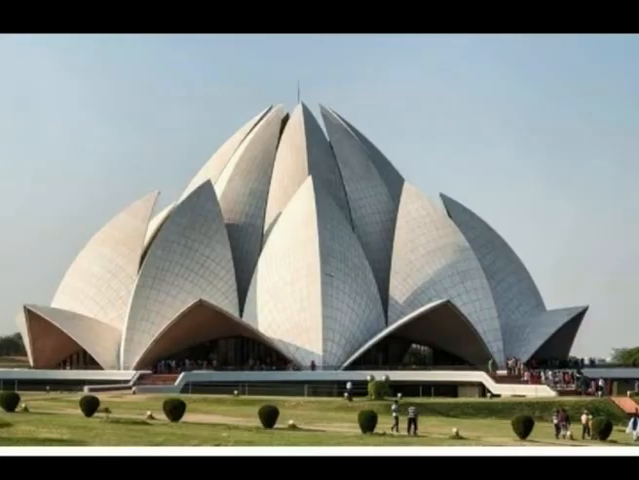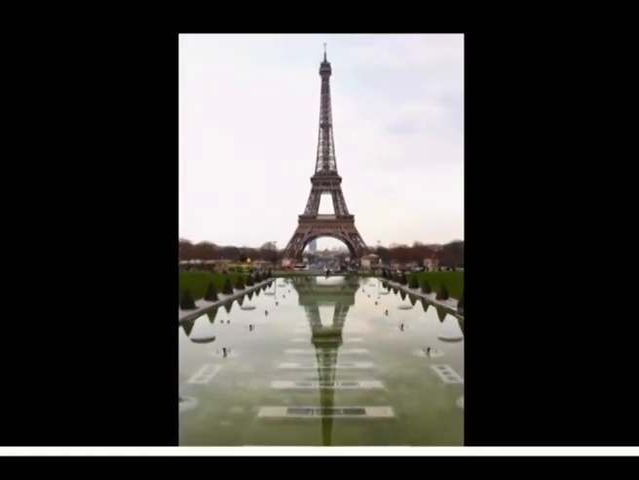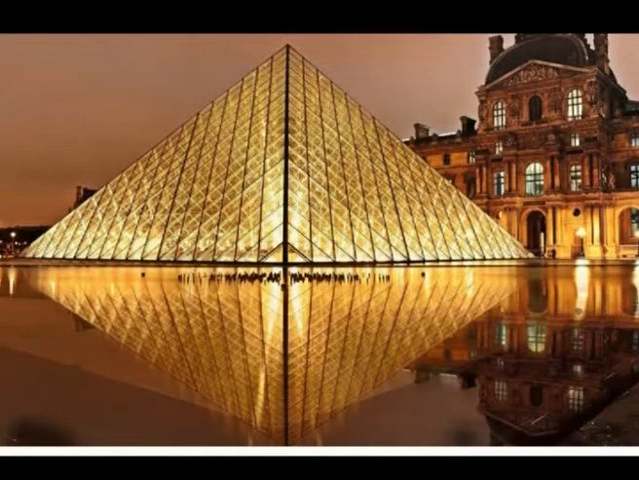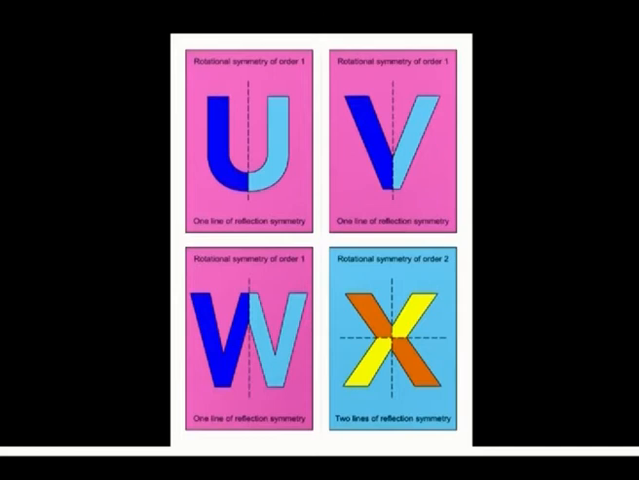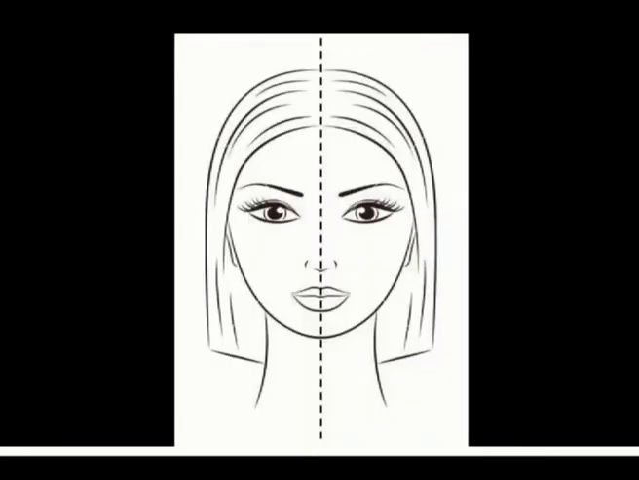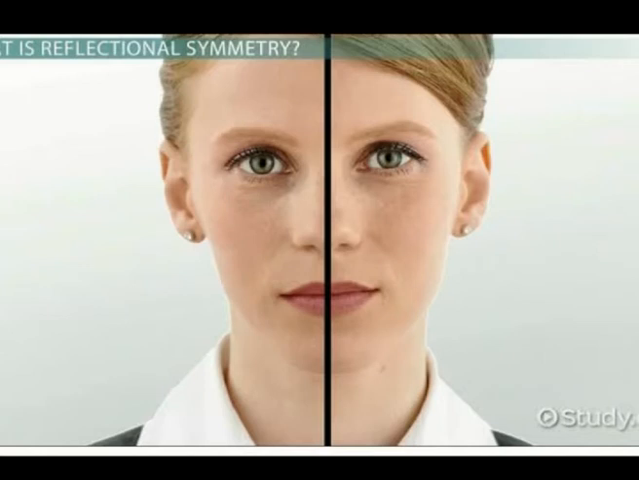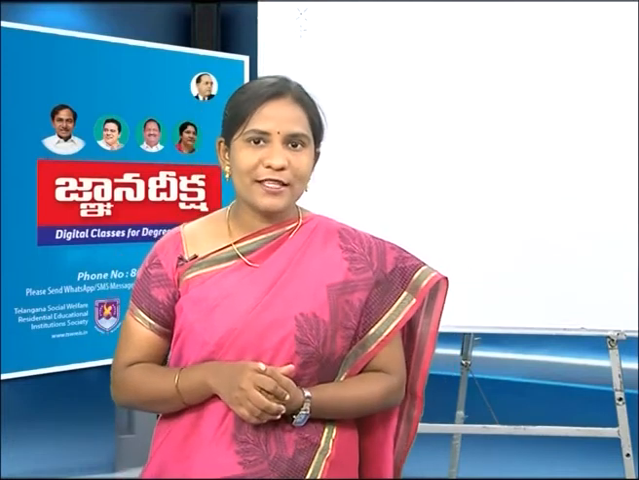Lotus Temple which is located in Delhi. And this is the Eiffel Tower which is located in Paris. Taj Mahal which is located in Agra. This is one of the monuments. You can see some of the math symbols, alphabets, and structure of a human. So here also we can see a model here, and this is the last, Mr. Bean. So we have shown some of the beautiful objects in this universe.